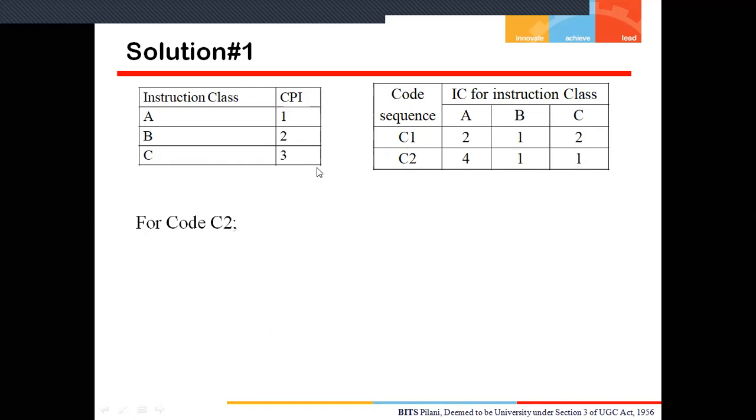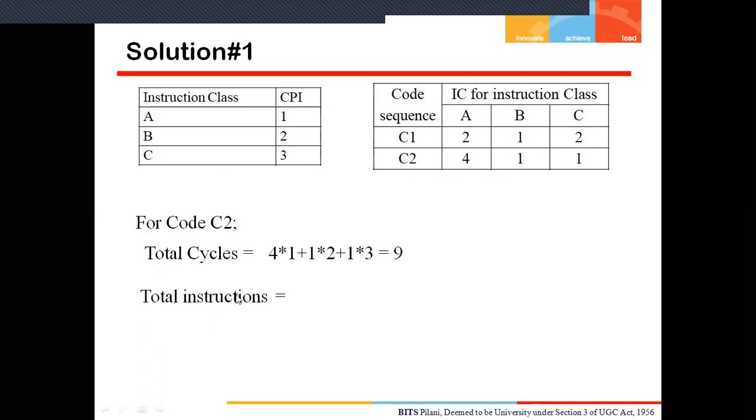So what is the total cycles? That is 4 into 1 plus 1 into 2 plus 1 into 3, which is equal to 9. Then what is the second factor we have to calculate? That is nothing but the total number of instructions. The total number of instructions required for this sequence is 4 plus 1 plus 1.